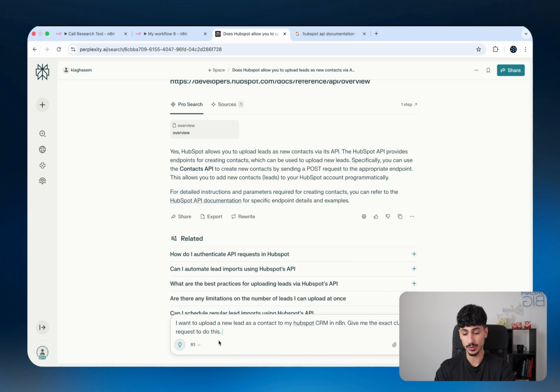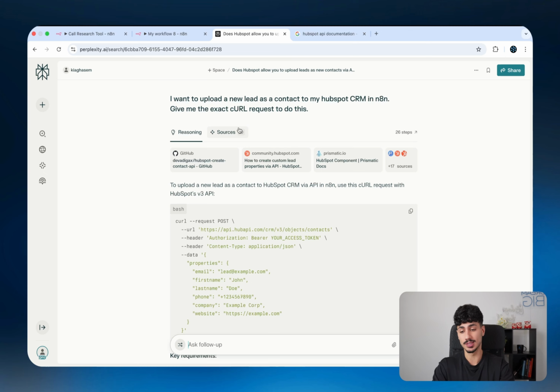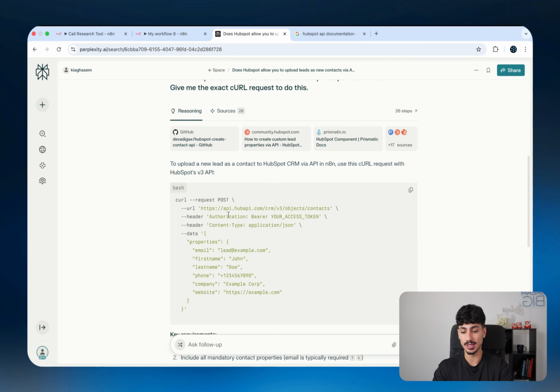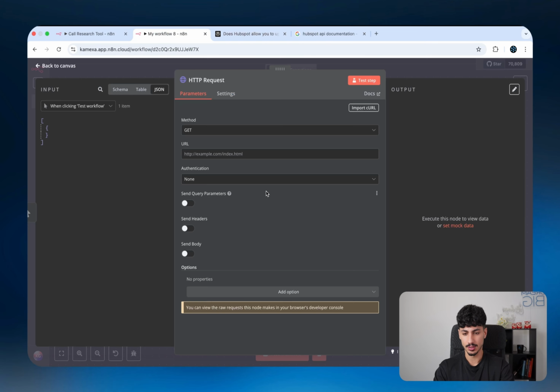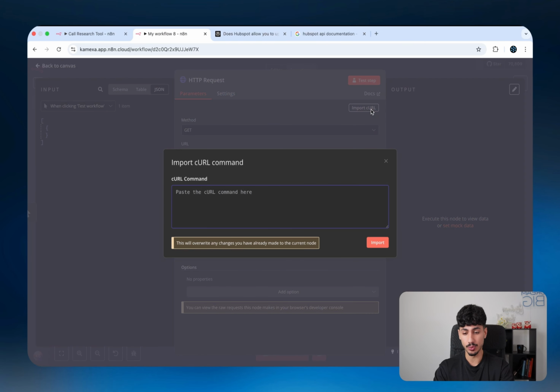Then again, what Perplexity is going to do is it's going to research a bunch of links online, including HubSpot's API documentation, and then it's going to think about that information and provide me with the exact curl request I can copy and paste into n8n to send that API request over. So literally all I have to do is click on copy to clipboard, come back to n8n, click on import curl and paste it in, then click on import.